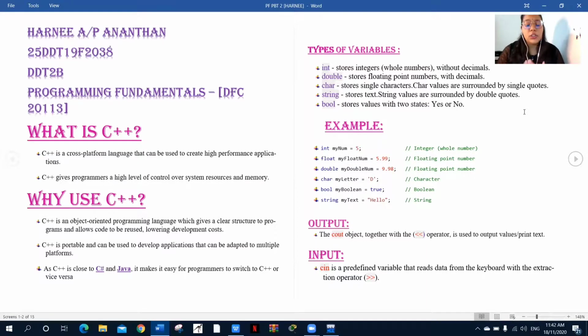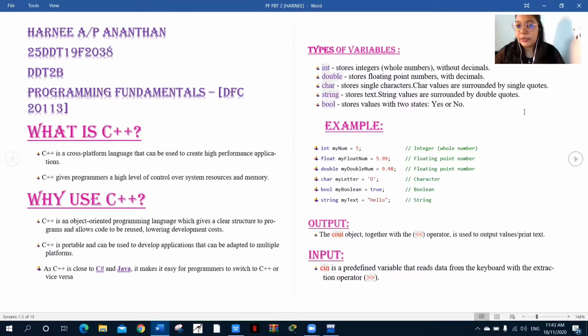Then why use C++? The reason we use C++ is that it is an object-oriented programming language which gives a clear structure to programs and allows code to be reused, lowering development costs. C++ is portable and can be used to develop applications that can be adapted to multiple platforms. C++ is close to C and Java, which makes it easy for programmers to switch to C++ or vice versa.